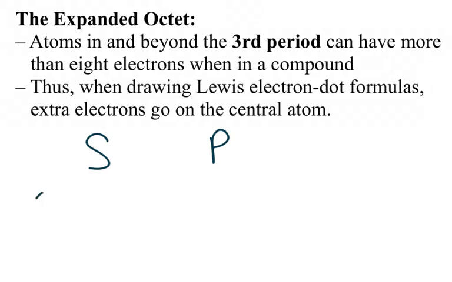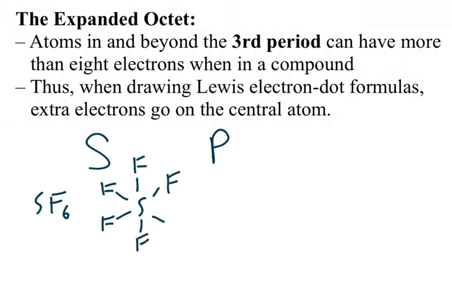There's one, for example, sulfur hexafluoride. If you were to draw it, and I'm just going to do this quickly, when you put the 6 fluorines here, each line counts as 2. You're going to notice that sulfur has a maximum of 12 electrons around it. The fluorines are obeying the octet rule. It's the sulfur that is the exception.